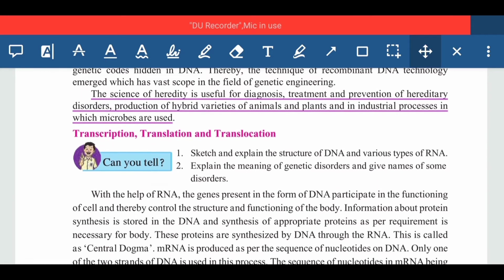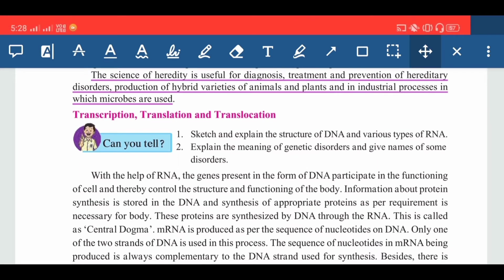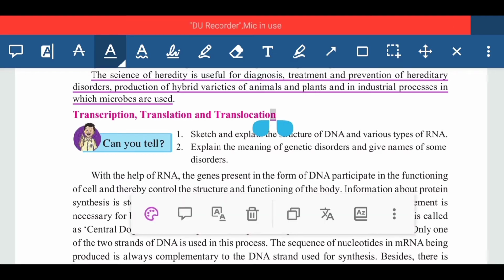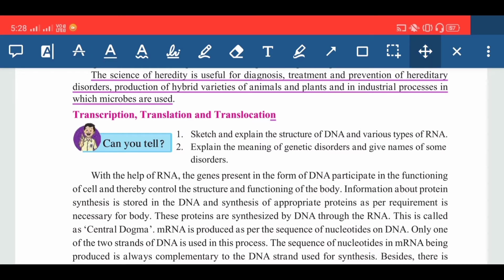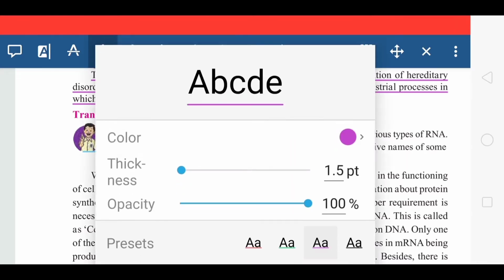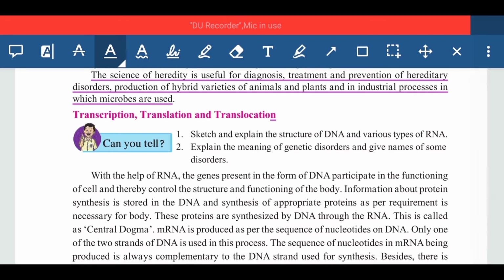Now next, that is very important concept from the exam point of view, especially for 10th standard students. You have to remember this concept, because a question will definitely come on this in the exam for 5 marks or 3 marks. The question will come like what is transcription, what is the role of translation, or what is translocation.